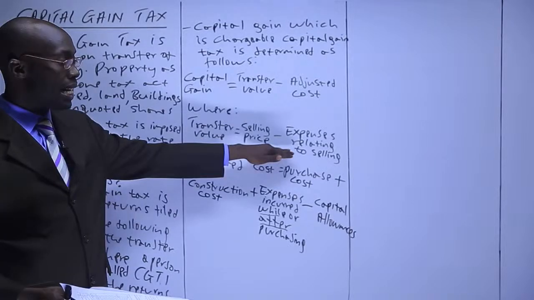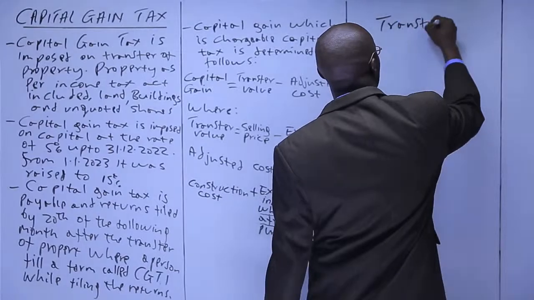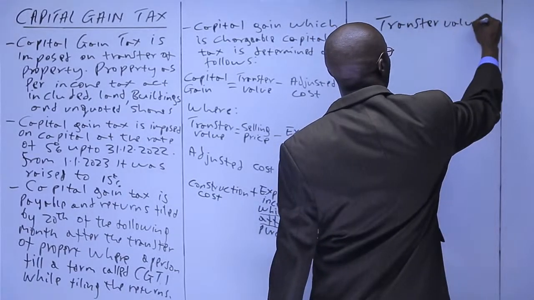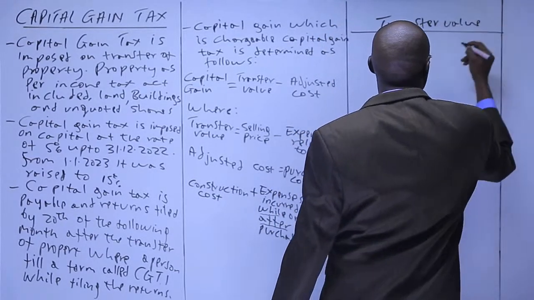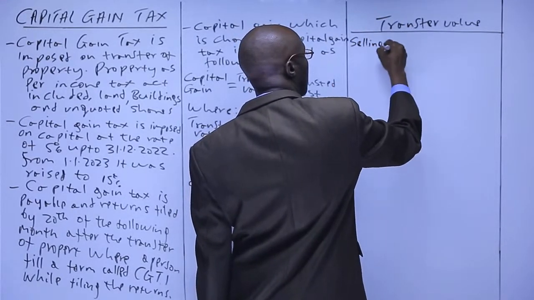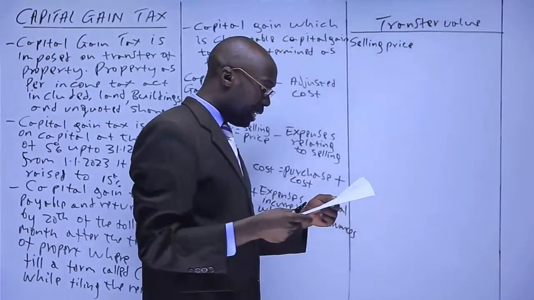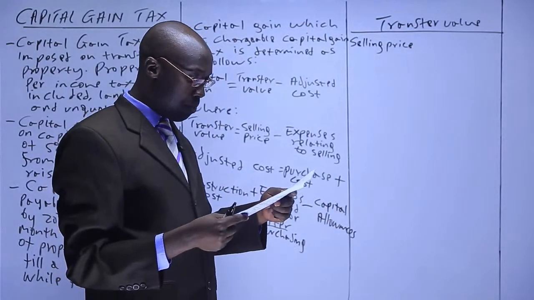So we start with the transfer value, which is going to be the selling price. Then we ask ourselves, how much did he dispose of the building?